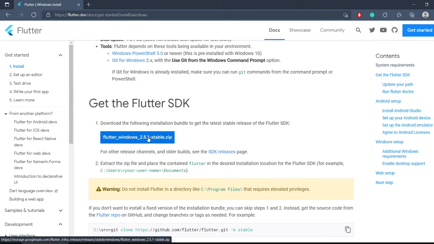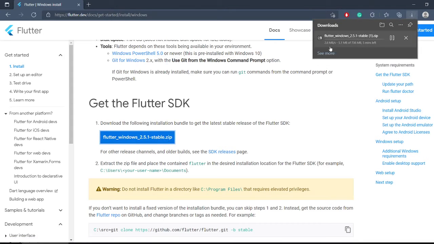And then get this stable.zip file. This is where your Flutter SDK is stored. So go ahead and download that and wait for it to finish downloading.